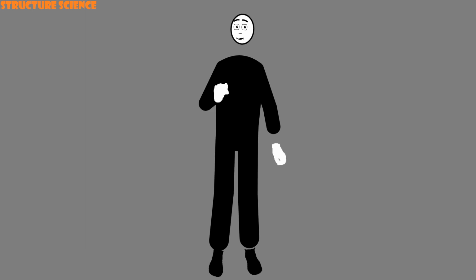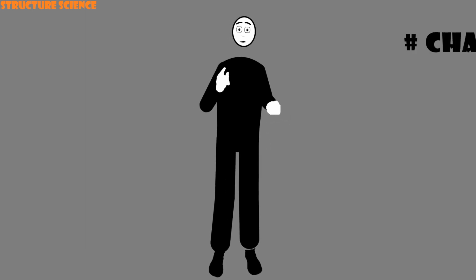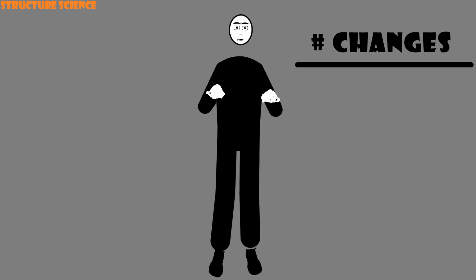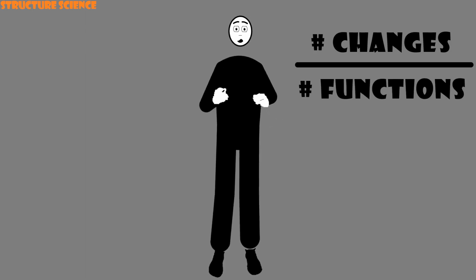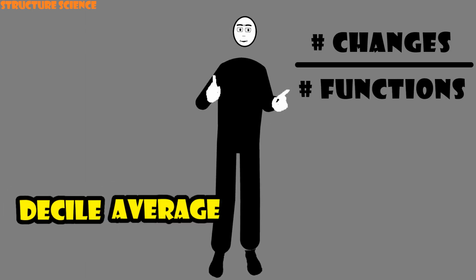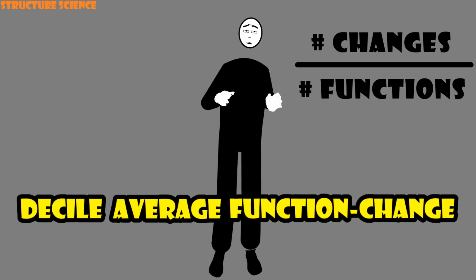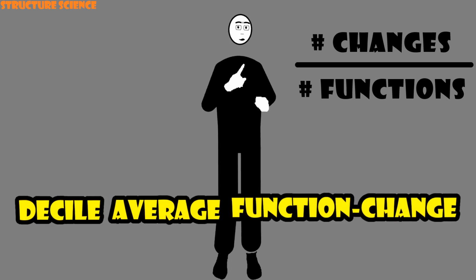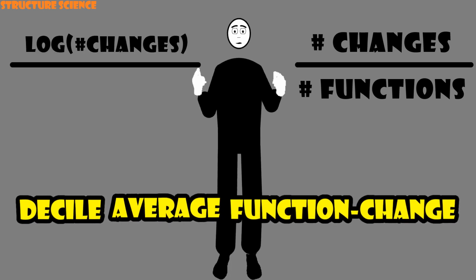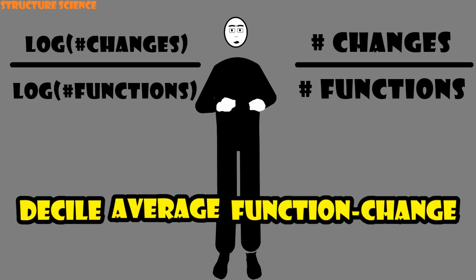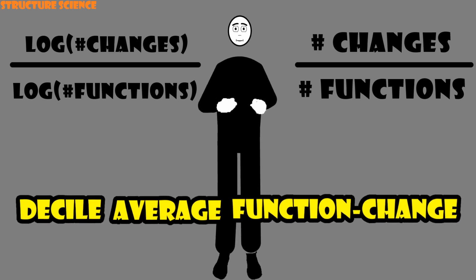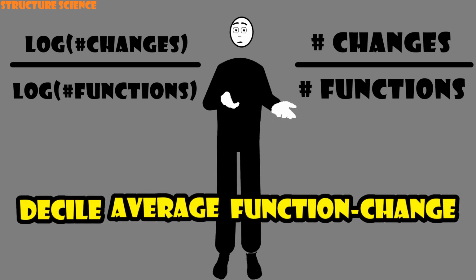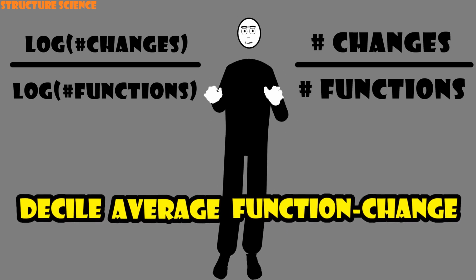We're looking for the average cost per function within each decile. That is, what is the number of changes within a decile divided by the number of functions in that decile. Let's call this the decile average function change. But we're actually going to measure it in a second way too. We're going to measure the log of the number of changes divided by the log of the number of functions within each decile. This still captures the essence of what the average is, just flattens it slightly.